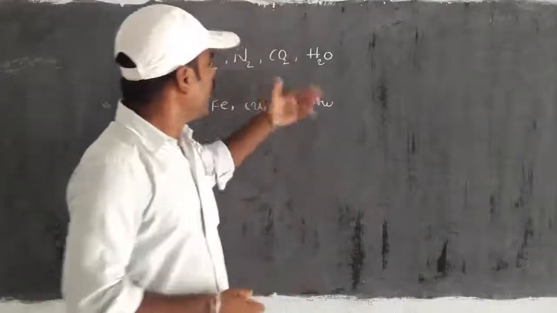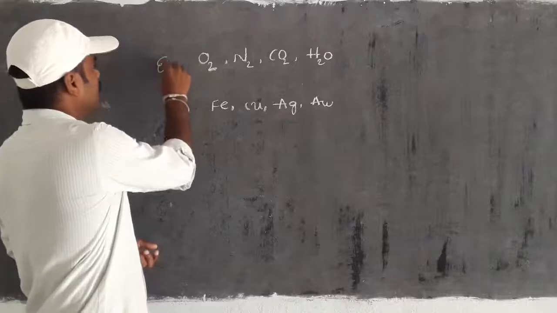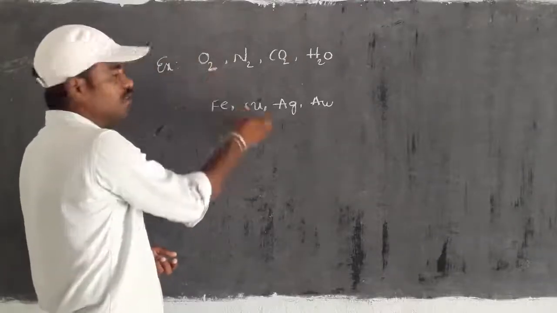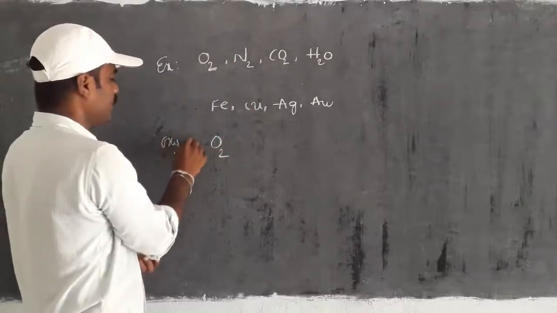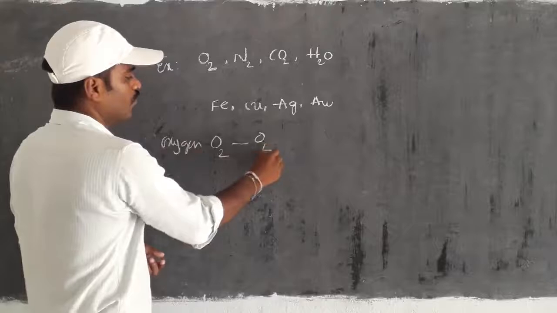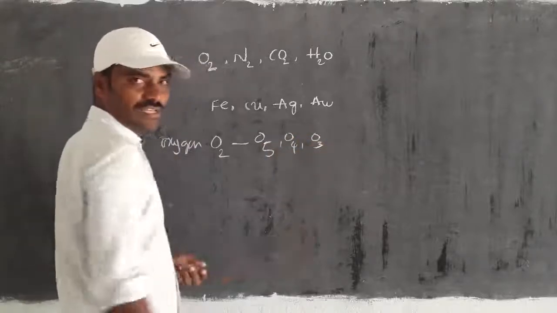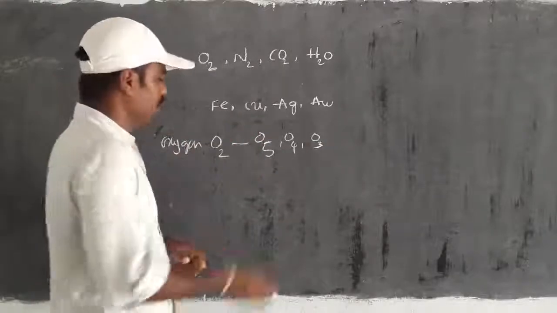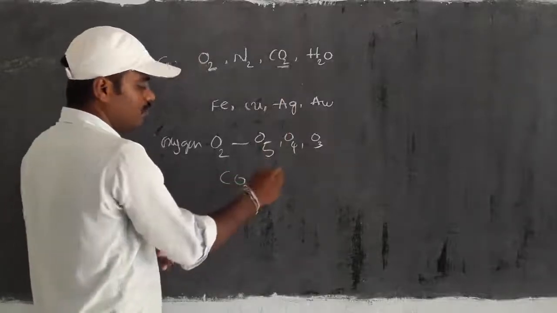What is the reason? One more point: here we call it oxygen. Can we write the oxygen formula as O5 or O4 or O3? Why can only two atoms combine? Similarly, carbon dioxide has the formula CO2.